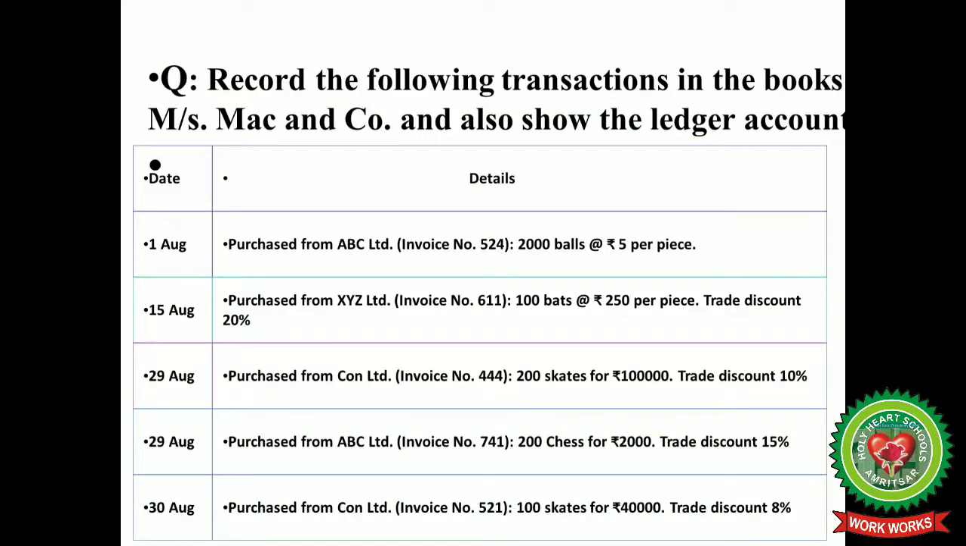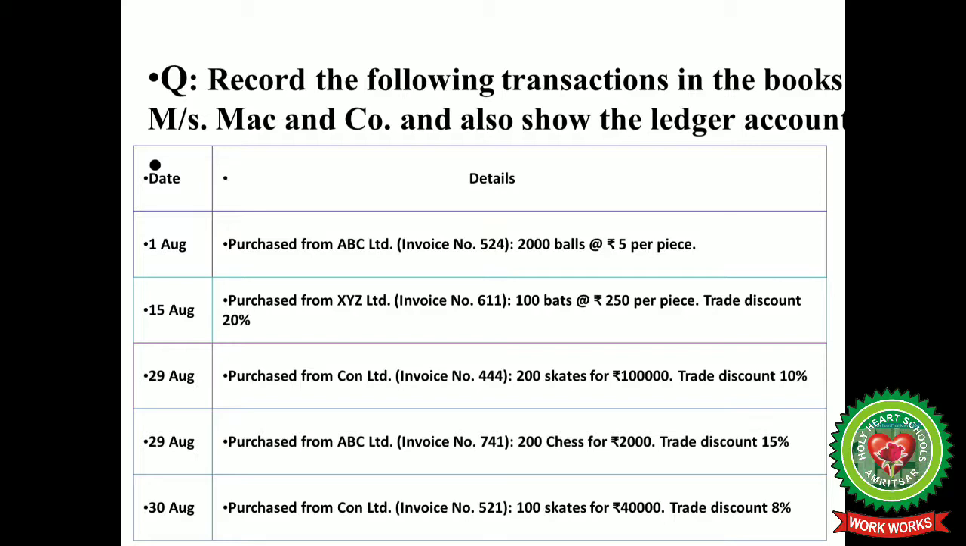Now let us take an example. Record the following transactions in the books of Messrs. Mack & Company and also show the ledger accounts. 1st August, purchase from ABC Limited 2000 balls at the rate of 5 per piece. Purchase from XYZ Limited 100 bats at the rate of 250 per piece, trade discount 20%. Purchase from Con Limited 200 skates for ₹1 lakh, trade discount 10%. Purchase from ABC Limited 200 chess for 2000, trade discount 15%. Purchase from Con Limited 100 skates for 40,000, trade discount 8%.